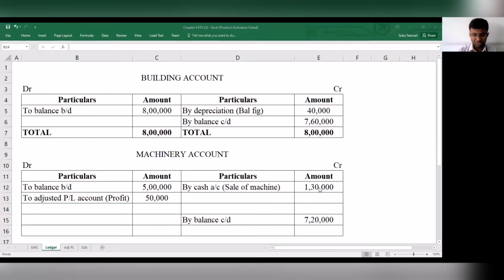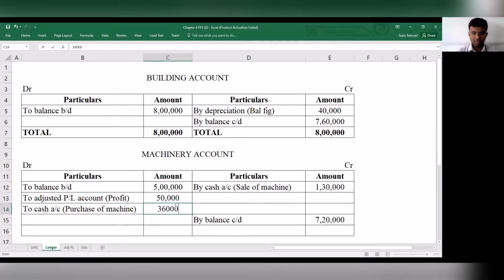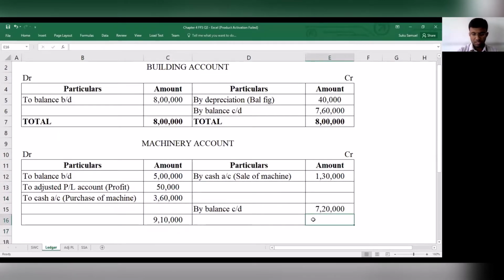Next, you have machine worth 3,60,000, which you have purchased. So to cash account, you have made a purchase. This has been given to you directly in the question, and that is 3,60,000. That has been considered and brought about. Let's see which side is more.